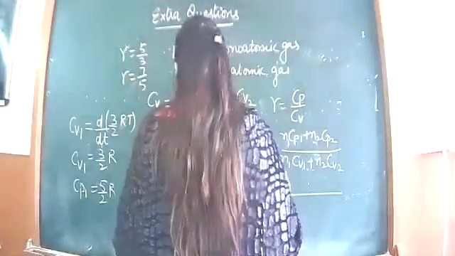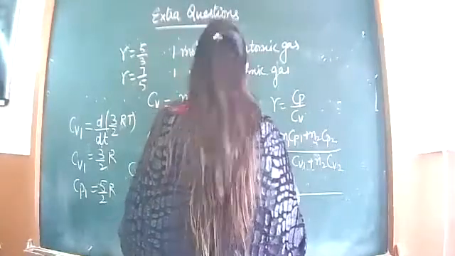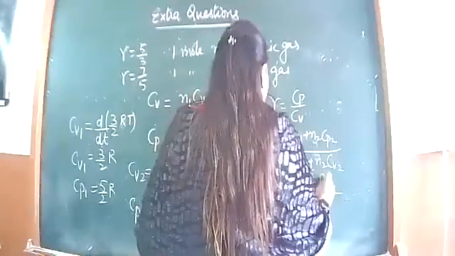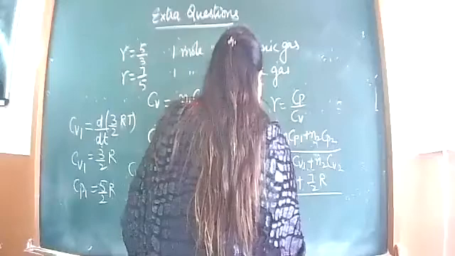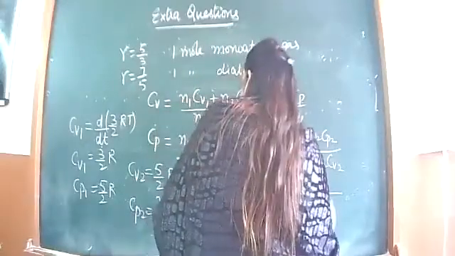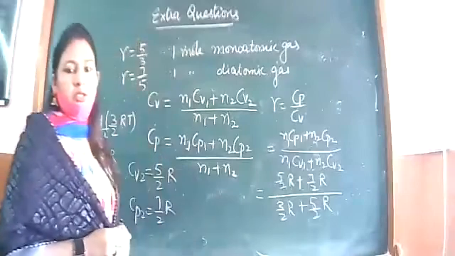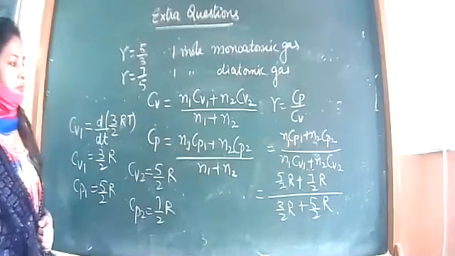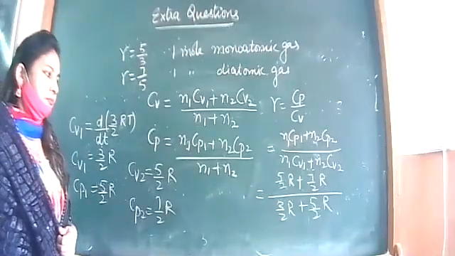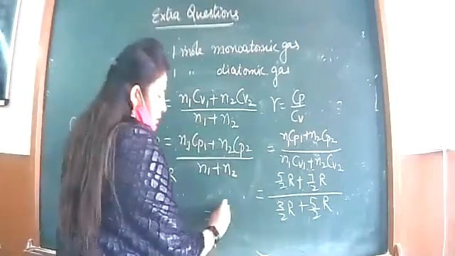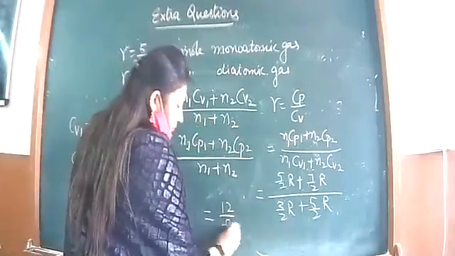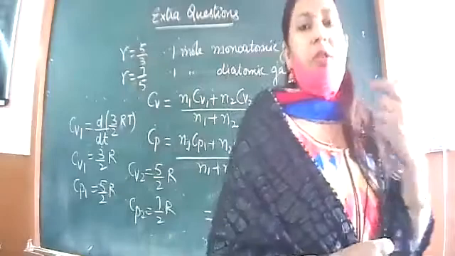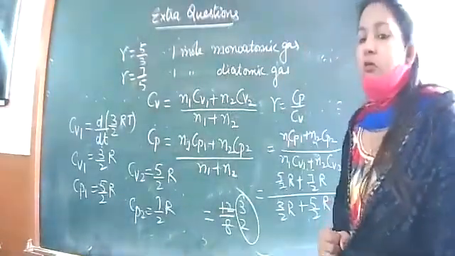So number of moles is 1. Cp1 is 5 by 2 R. Cp2 is 7 by 2 R. This is 3 by 2 R plus 5 by 2 R. Yes, now you solve. This is the right track. Now you can solve this and tell me what is the answer. So it will be 12 by 8. Yes, this is the right answer, 1.5. The effective gamma for the mixture is 1.5.